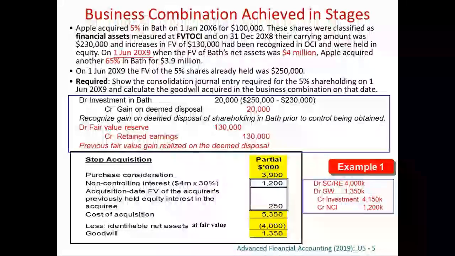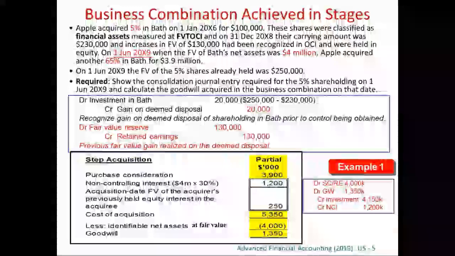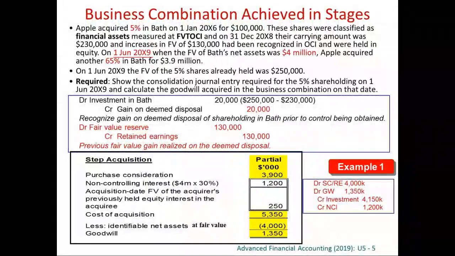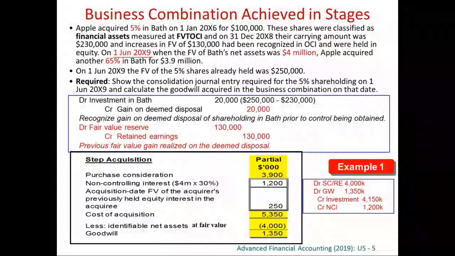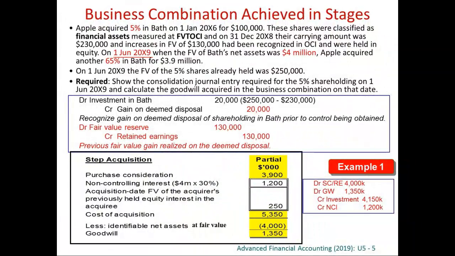So now we may start to prepare our consolidation journal entry, our very familiar consolidation journal entry. So we credit away the investment in subsidiary. This is the investment in subsidiary for that 70%. As we have said before, for this 70%, the investment is 4.15 million.